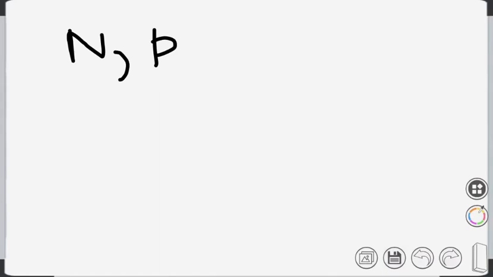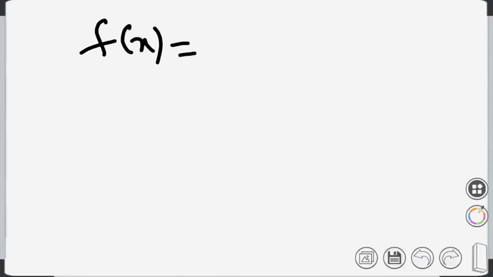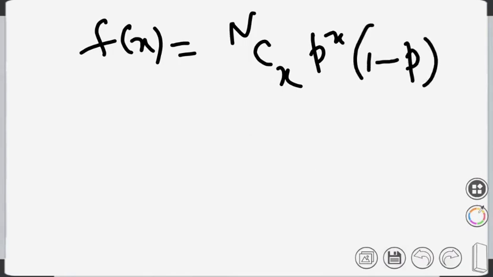Now, how can we use this binomial distribution? This is very important. The probability mass function is nCx p^x (1 - p)^(n - x). Now we have explained different examples. If we toss one coin, the outcome is either head or tail. If I toss two coins, what is the sample space?